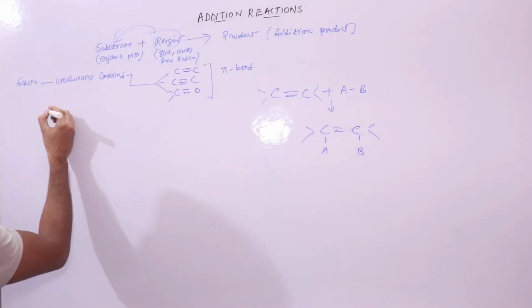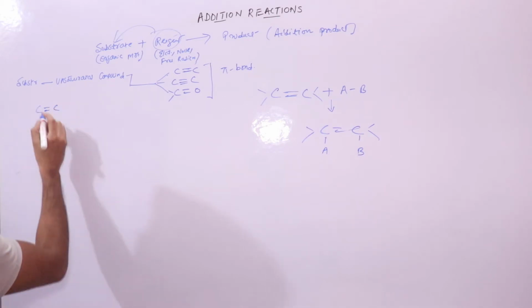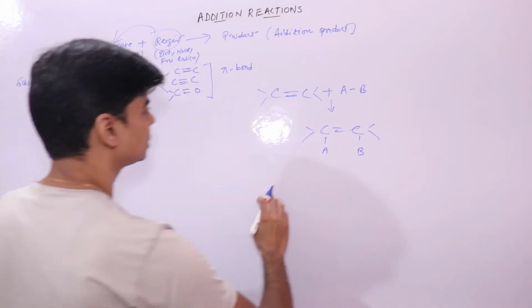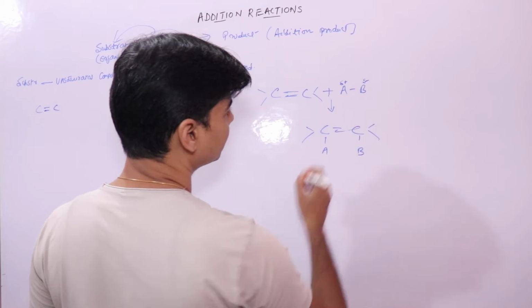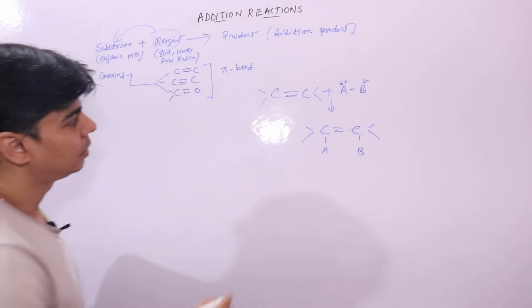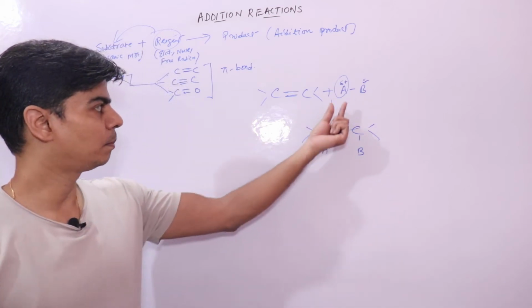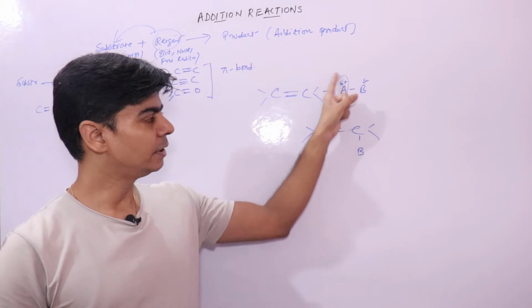So let's take this same one. If this is your plus and this is your minus, we know plus is an electrophile.